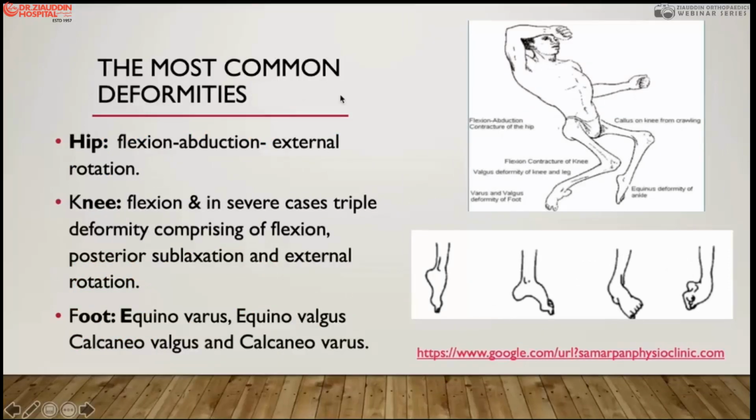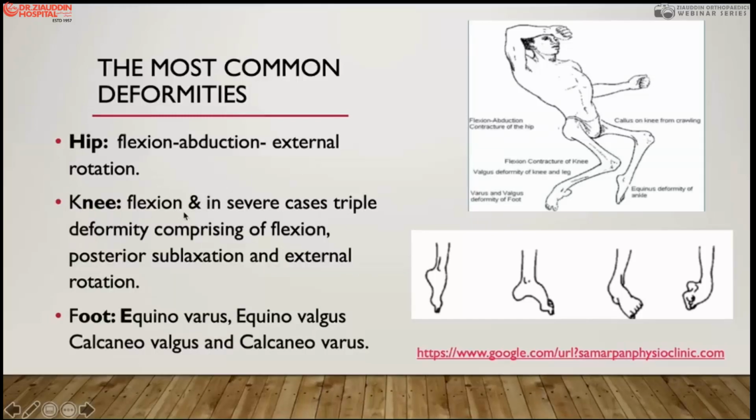The most common deformities in residual paralysis, due to improper treatment, are flexion, abduction, and external rotation deformity because of the tight tensor fascia lata and iliotibial tract. The iliotibial tract also acts on the knee joint.